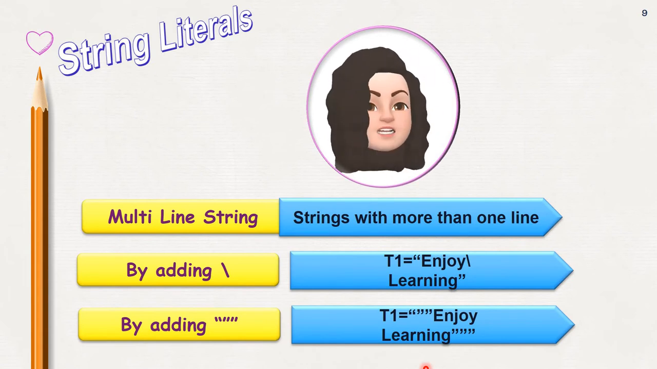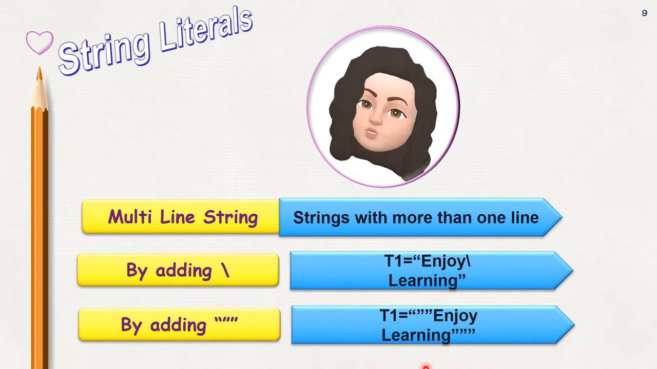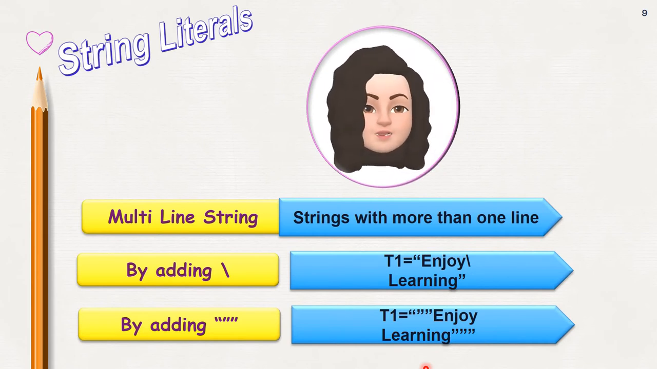Multi-line string. Strings that spread across more than one line are known as multi-line strings. So a single line string should get terminated in the same line itself, but a multi-line string can spread across more than one line. There are two ways to create a multi-line string.